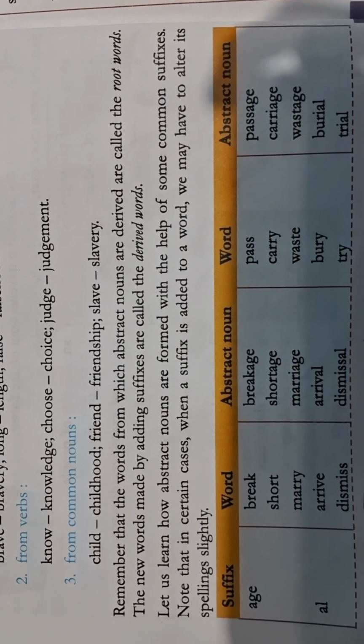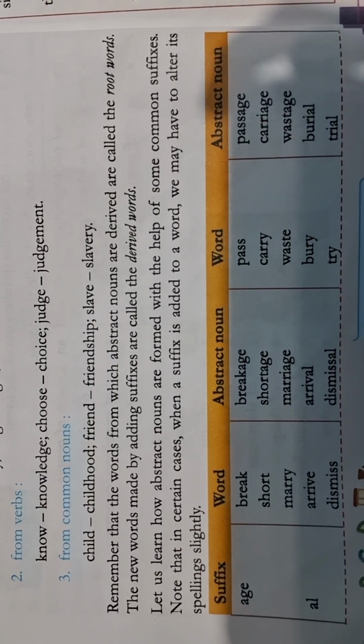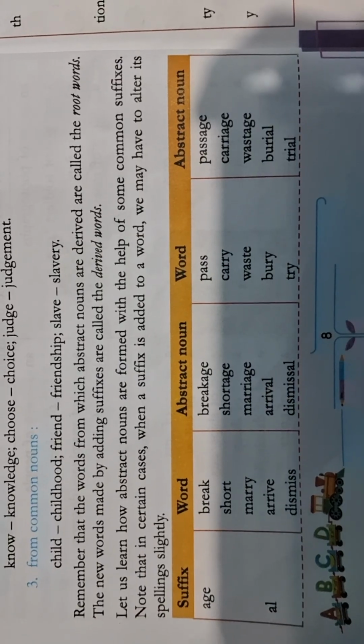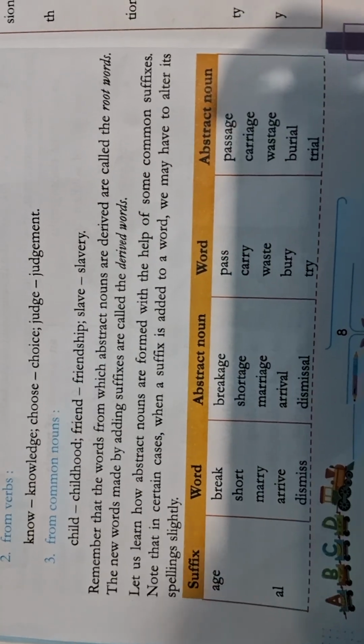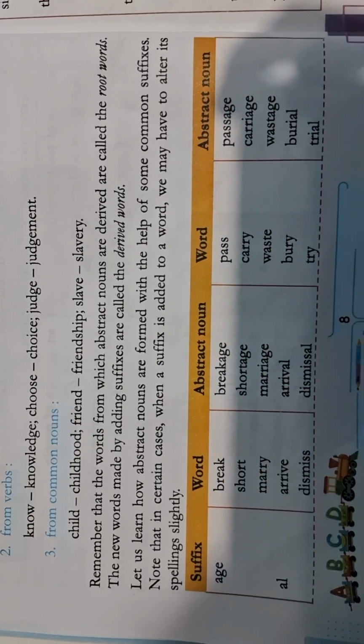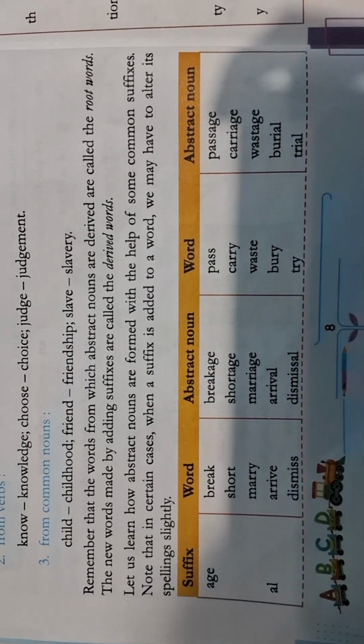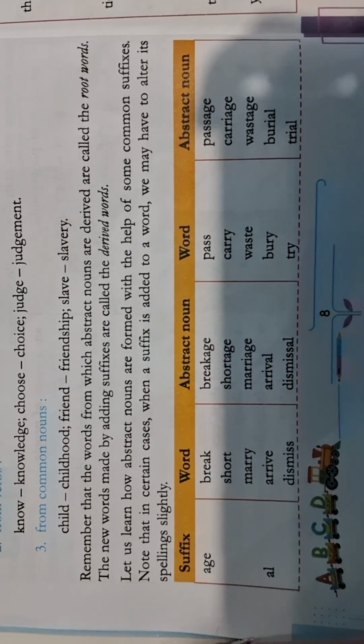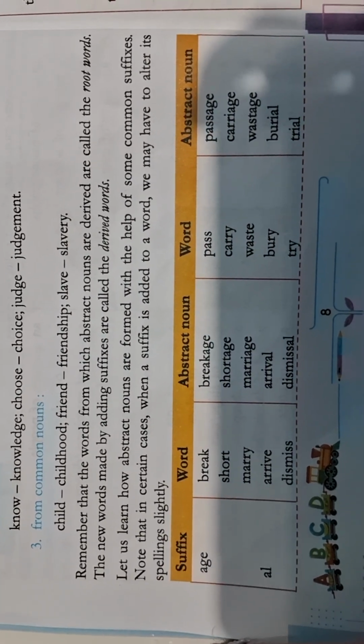Let us learn how abstract nouns are formed with the help of some common suffixes. Note that in certain cases, when a suffix is added to a word, we may have to alter its spelling slightly.